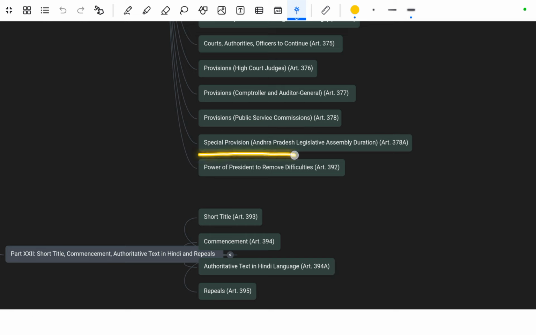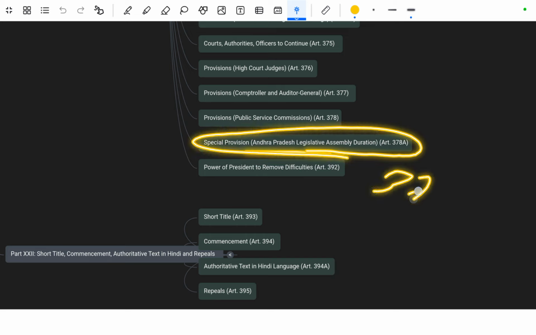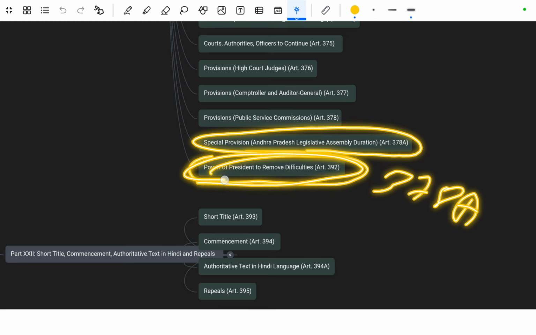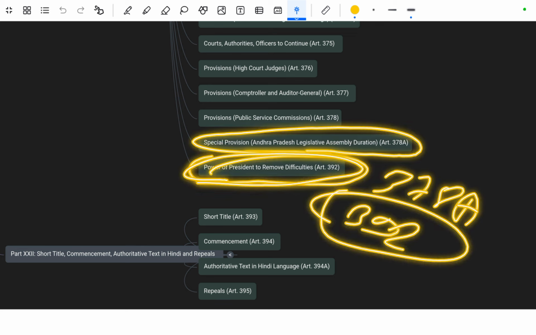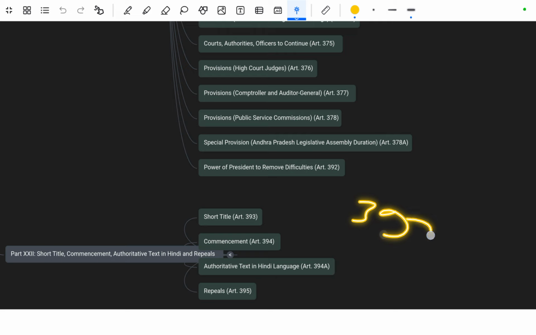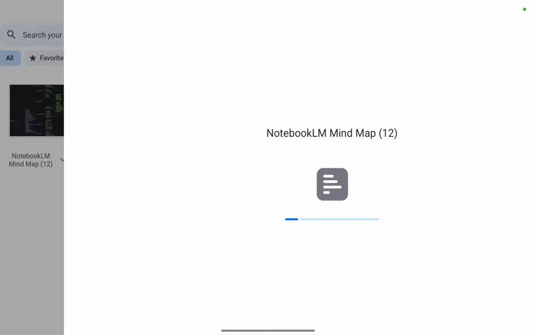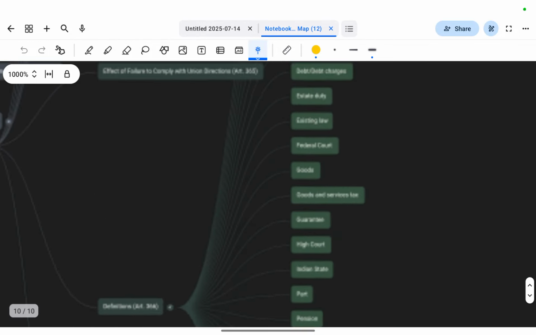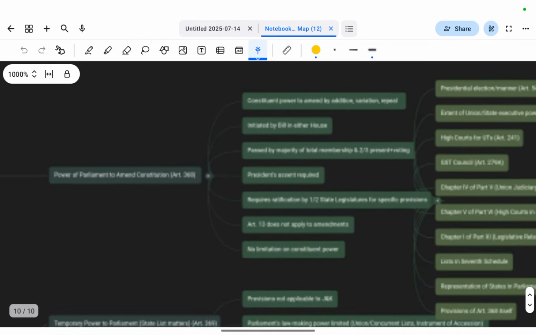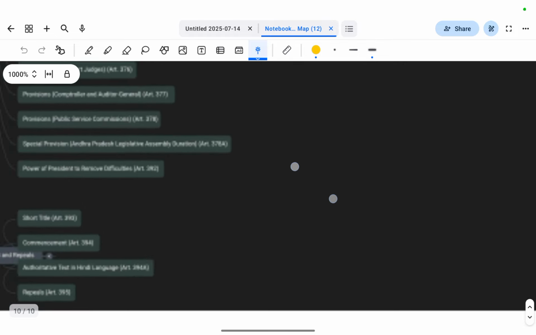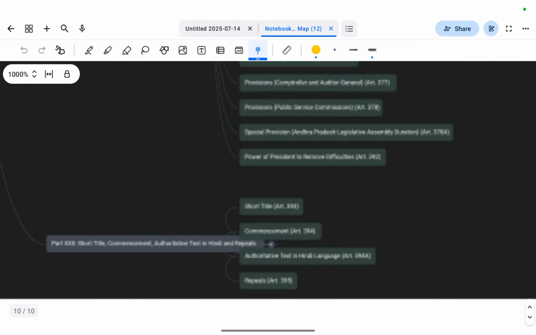Next are the special provisions for Andhra Pradesh Legislative Assembly duration, that is mentioned in Article 371A. Next is the power of the President to remove difficulties. So that is also mentioned in Article 392. So next is Part 22. Let me just open it again. So next is Part 22.